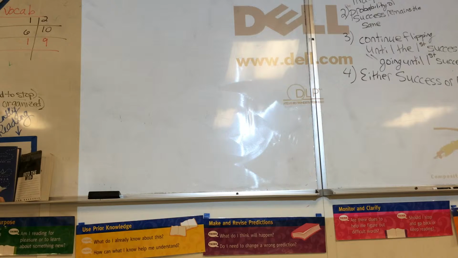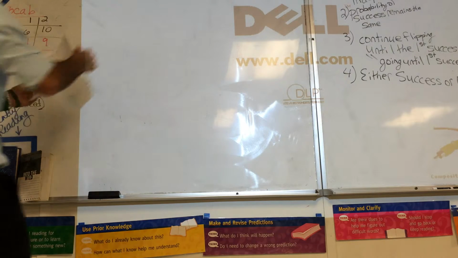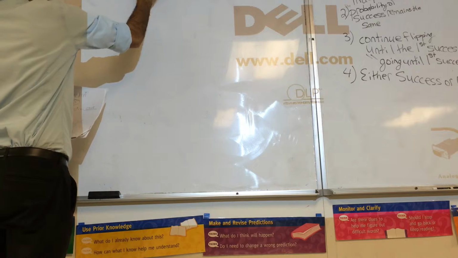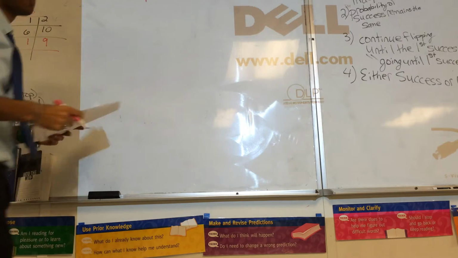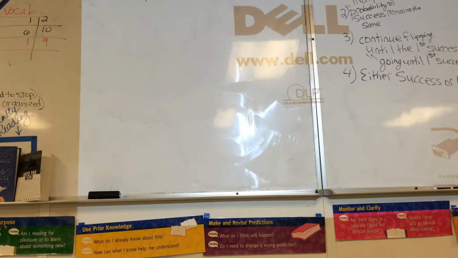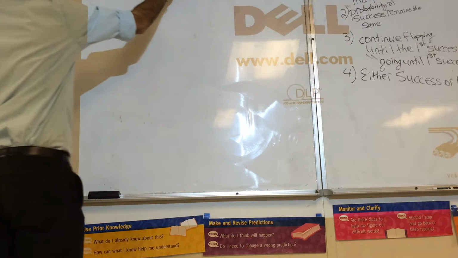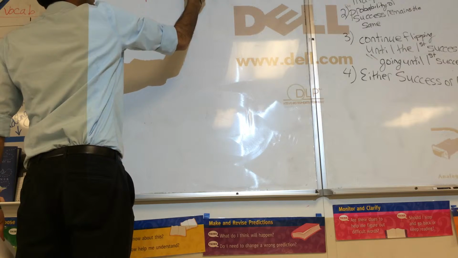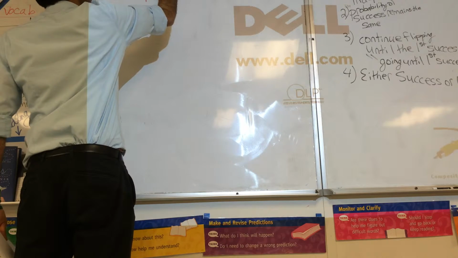The formula for this is 1 divided by p. That's it, 1 divided by p. And this is equal to the mu, or the expected value for a geometric.